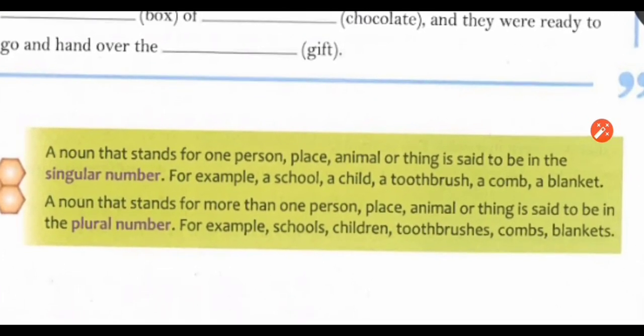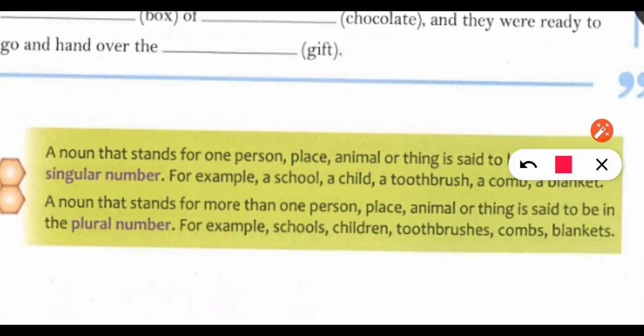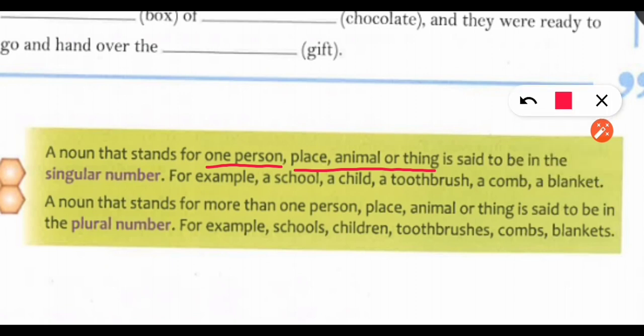In singular number, there is a definition given here: a noun that stands for one person, place, animal, or thing is said to be singular number.